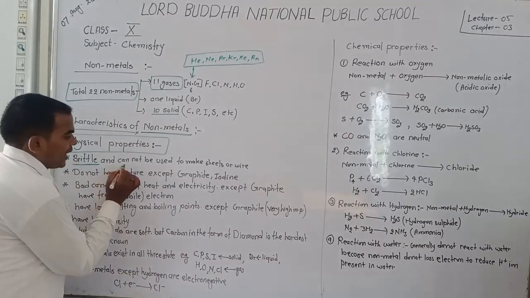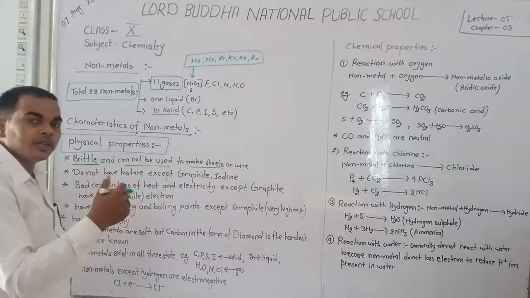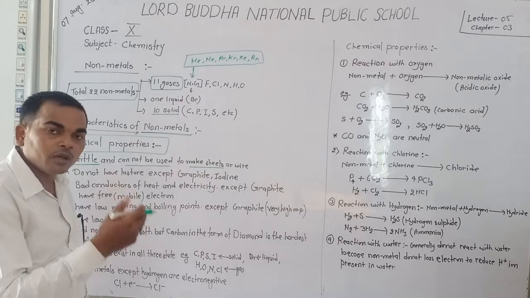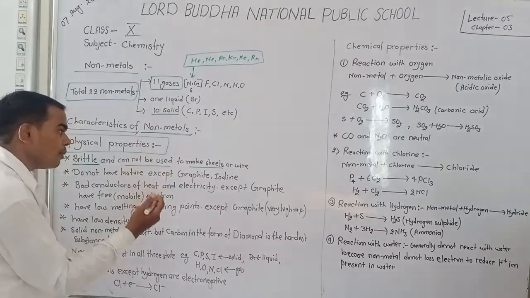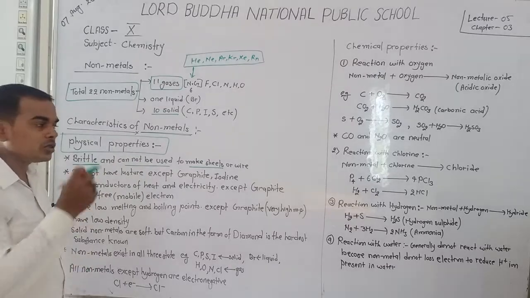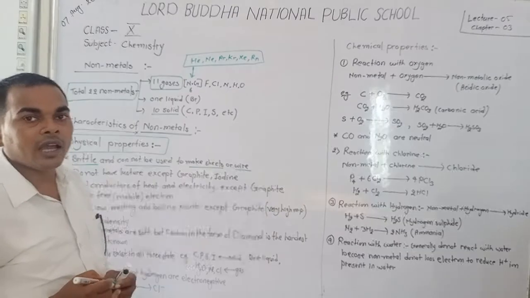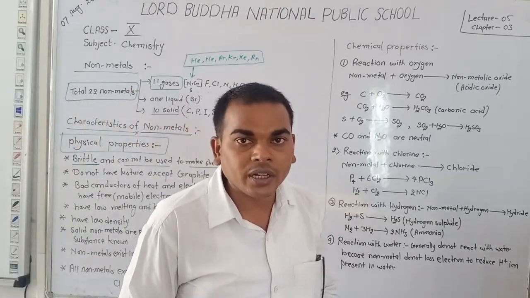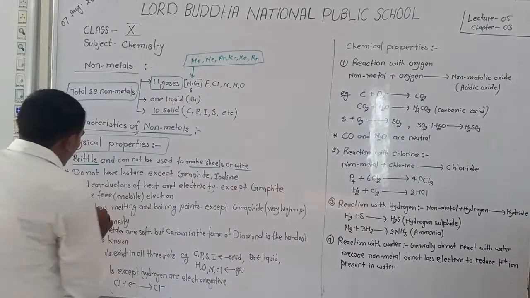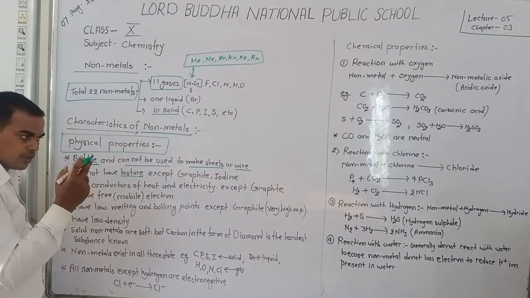Dear students, they cannot be used to make sheets. Non-metals do not have the property of malleability, which means converting into sheets, and they cannot be drawn into wires, which means non-metals have neither ductility nor malleability. Okay. Non-metals do not have luster, meaning shining.